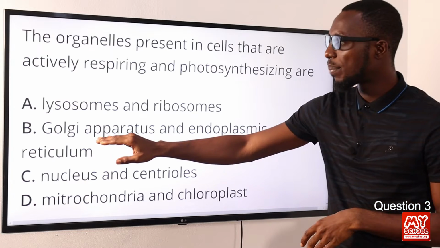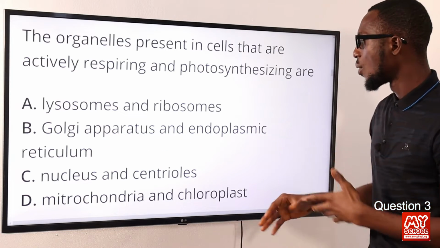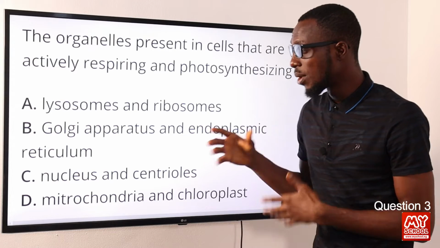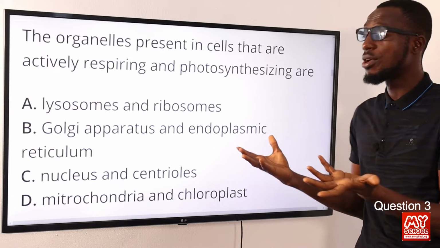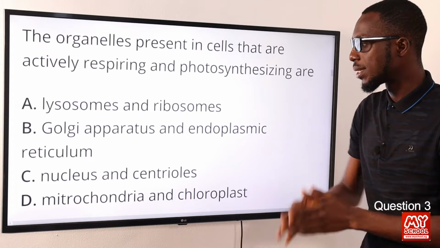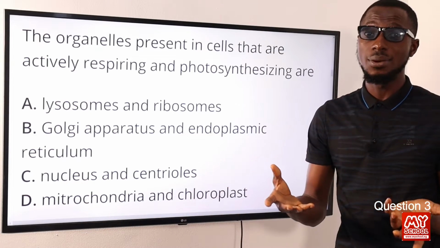When you talk about Golgi apparatus, we talk about synthesis, distribution, and packaging of materials. Endoplasmic reticulum is the transport or distribution of protein. The nucleus controls the activity of the cell. The centrioles are involved in cell division.